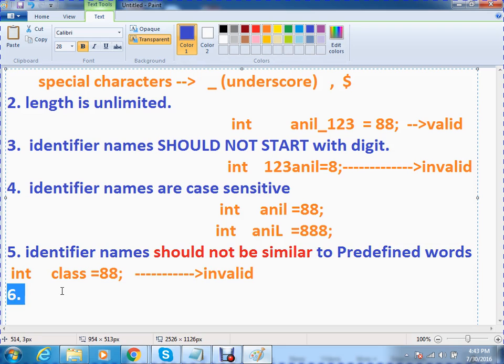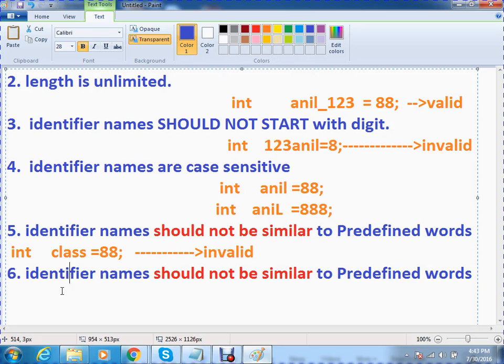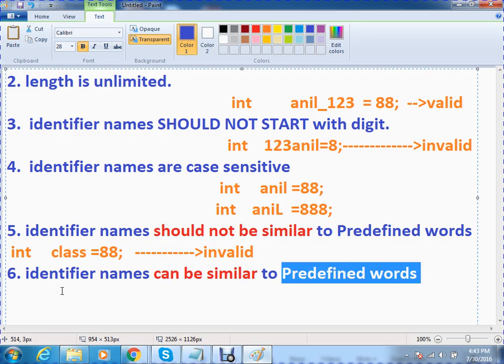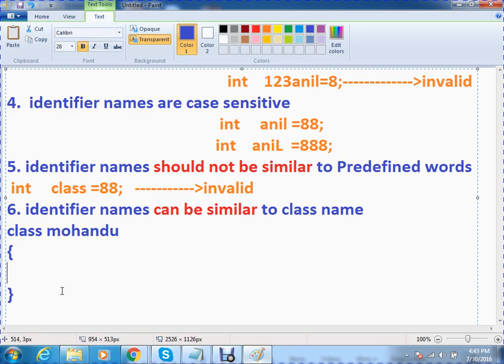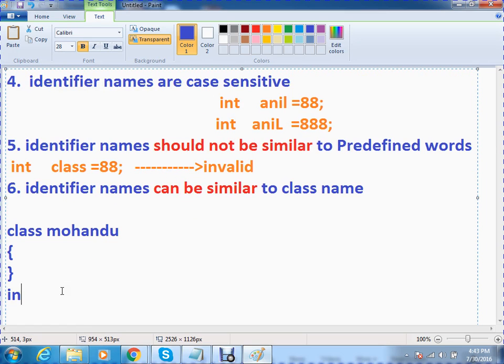Now identifier names can be similar to class names. Identifier names can be similar to a class name. What does that mean? Class Anila. Okay, class Mohanduna. This is one class. I have written a dummy class. Now I can declare one variable, int Mohandu = 44.